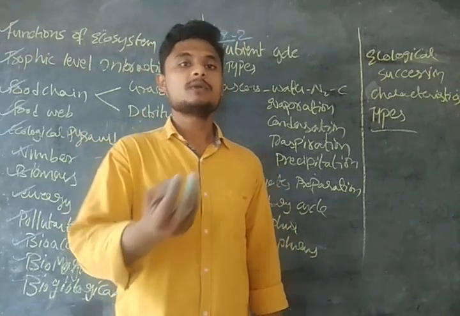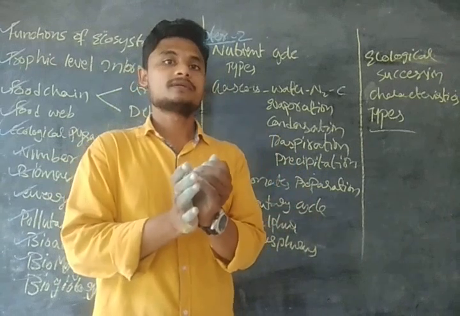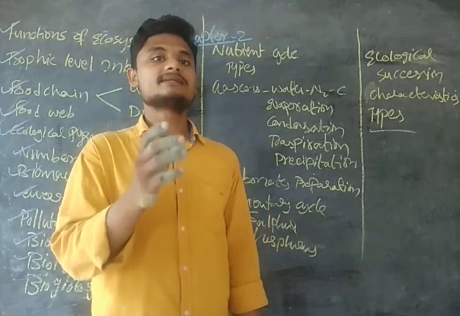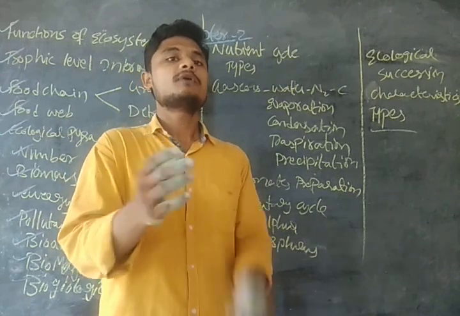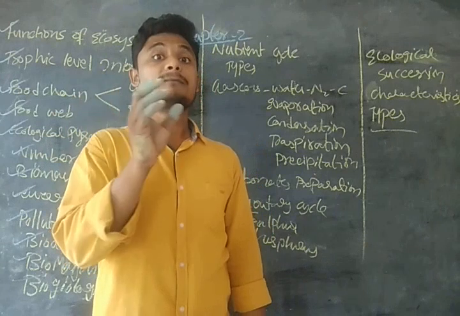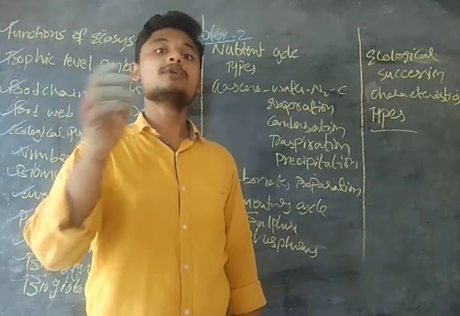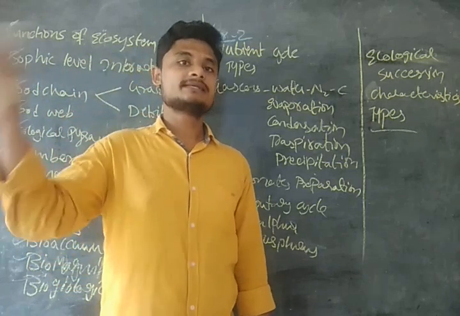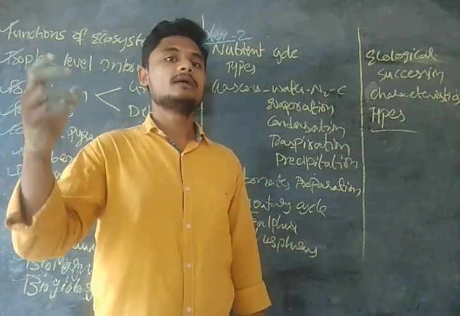Okay, a universal process in the development of vegetation during a time scale is known as ecological succession. For example, if you take small algae, guys, then small algae to herbs, that is green plants, guys. Okay, green plants are called herbs. From herbs to shrubs, that is medium to large size woody plants are the shrubs, and the trees are the large trees, hard in structure, guys.